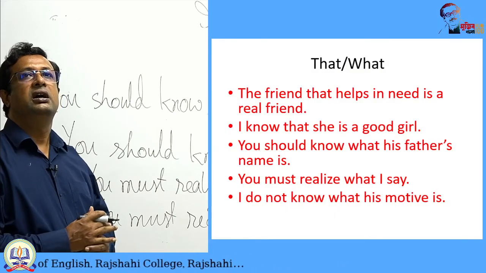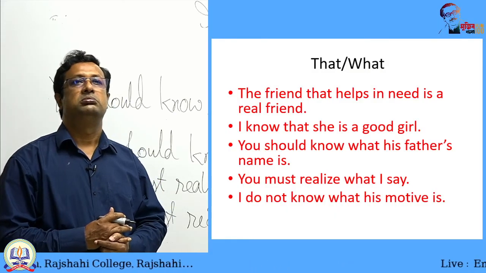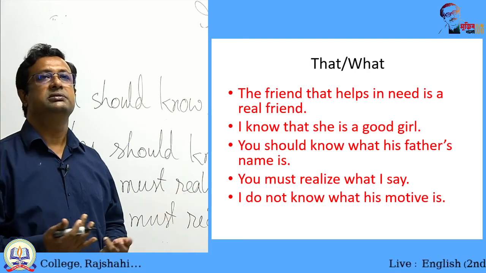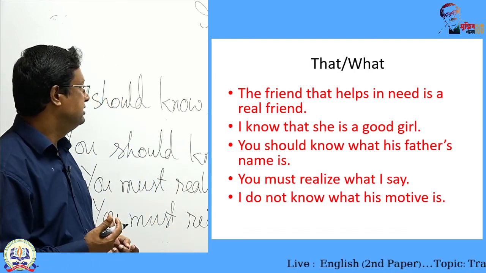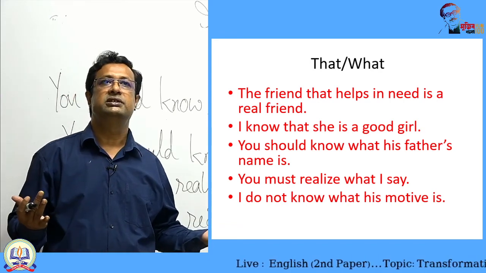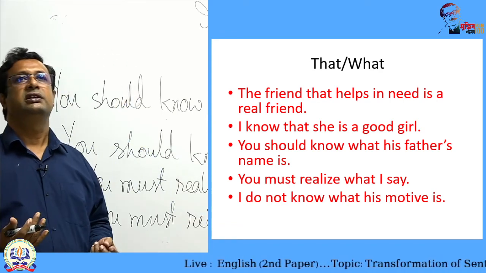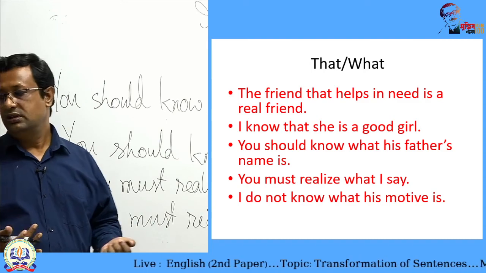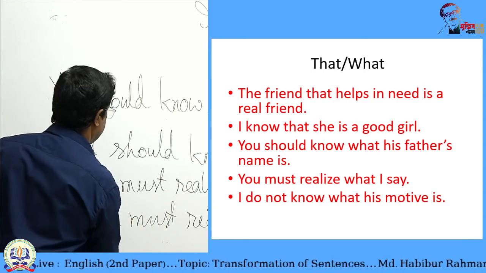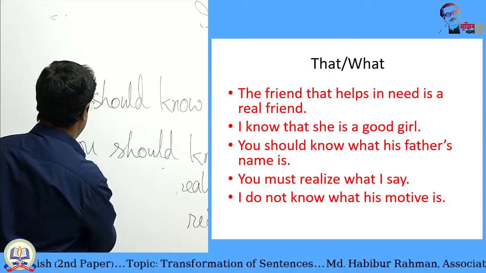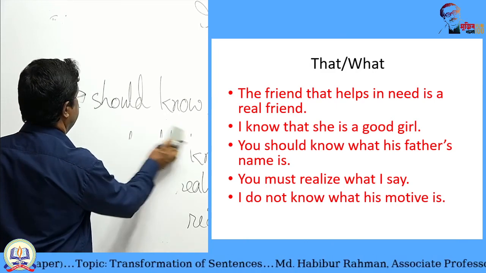So, it will be easier when you say, I don't know what his motive is. I don't know what his motive is. So, I don't know his motive. Only his motive. So, in this way, we can write and know more and more sentences.